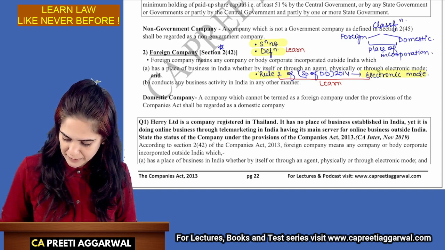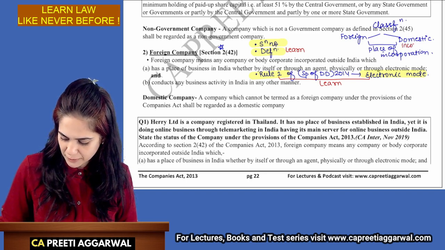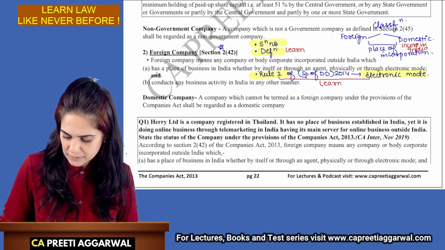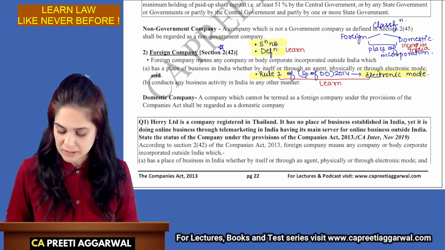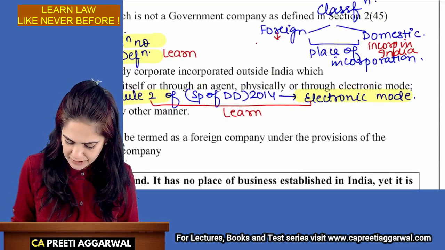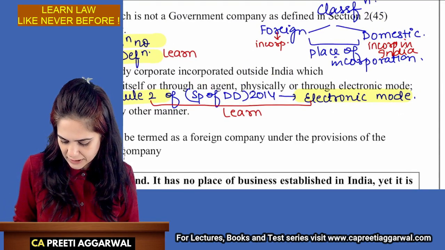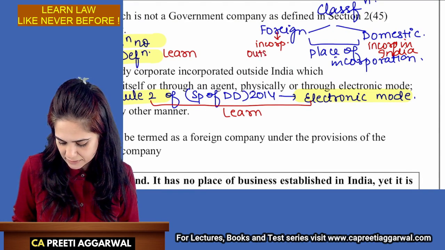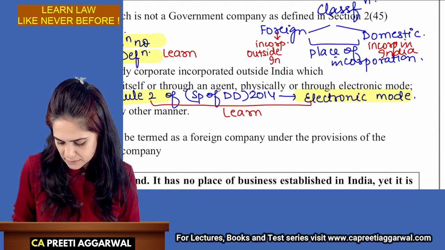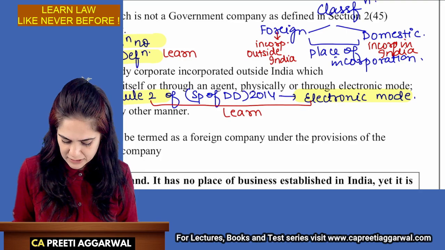If the company is incorporated in India, then it is a domestic company. But if the company is incorporated outside India, then it is a foreign company.